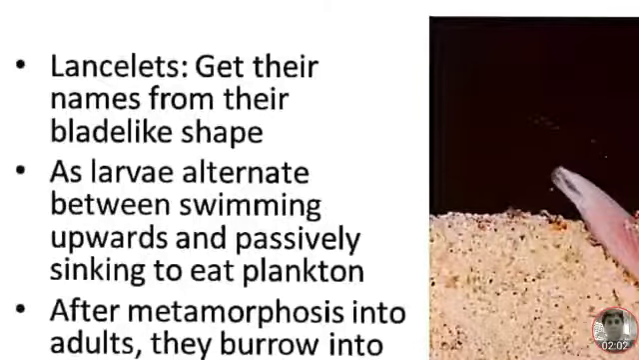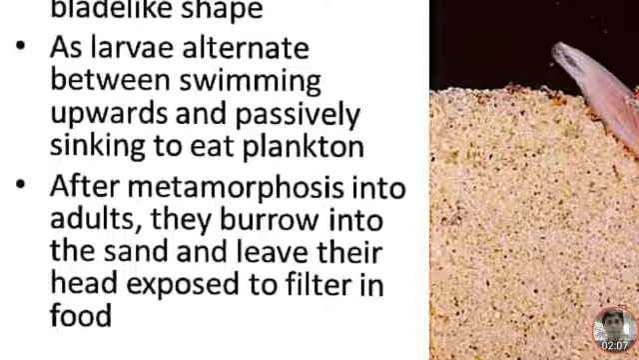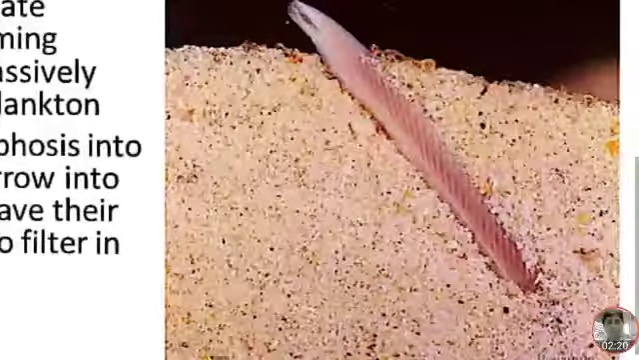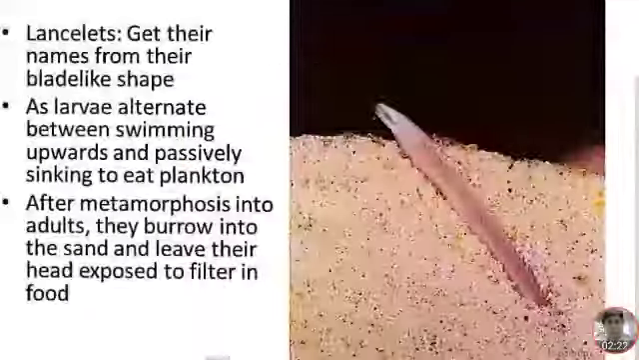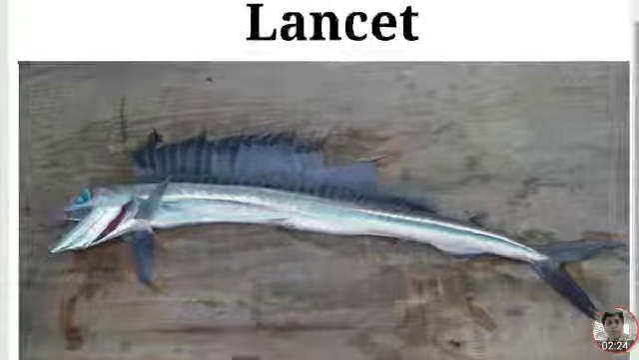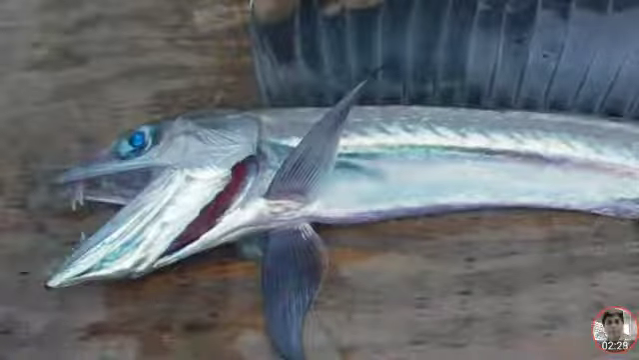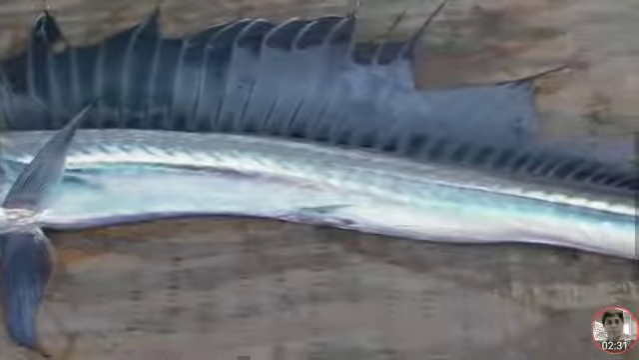Cephalochordata lancelets get their names from their blade-like shape. As larvae, they alternate between swimming upwards and passively sinking to eat plankton. After metamorphosis into adults, they burrow into the sand and leave their head exposed to filter in food. Lancelet. This is a lancelet. In Cephalochordata, the notochord is present in the head region.